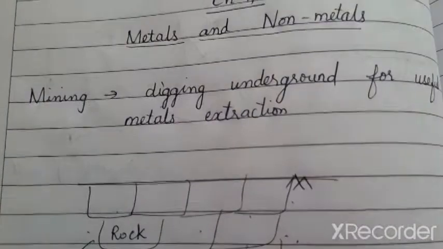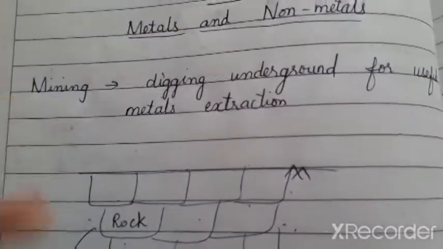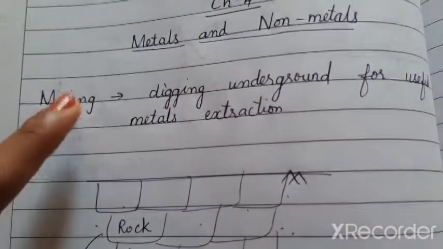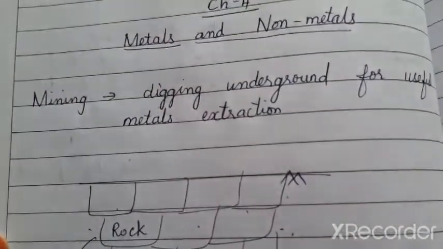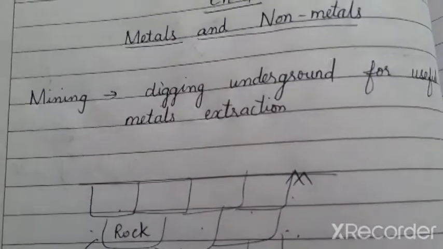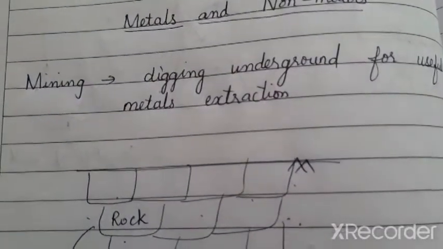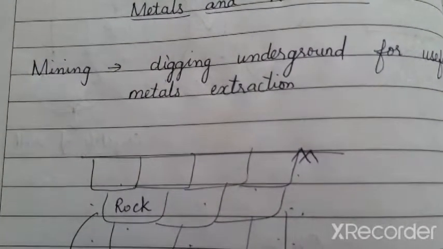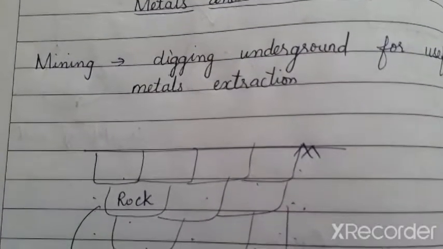Okay. So, we would have come across a word called mining in our last year. So, what is mining? Mining is nothing but digging holes on the surface of the earth to reach the underground layers. So, why do we want to reach the underground layers of the earth? What is present underground?